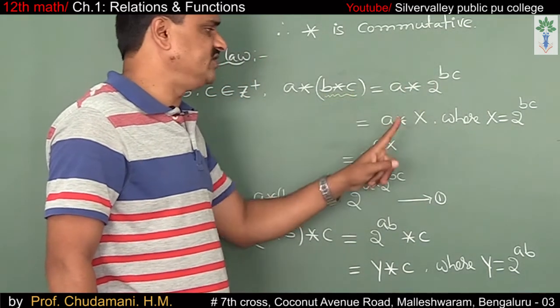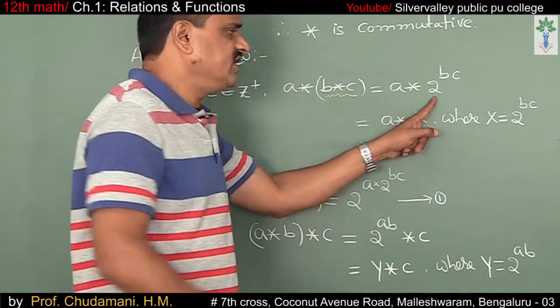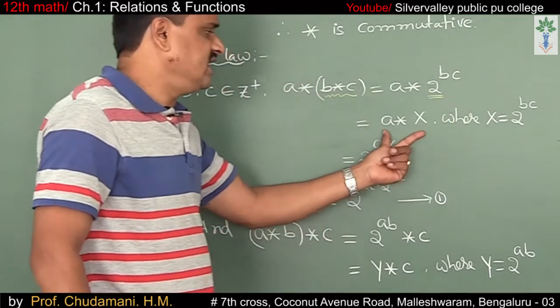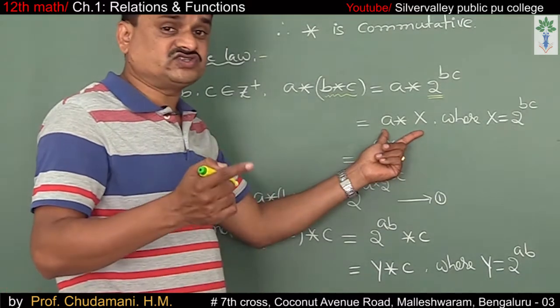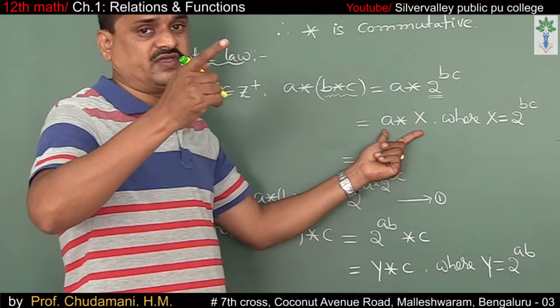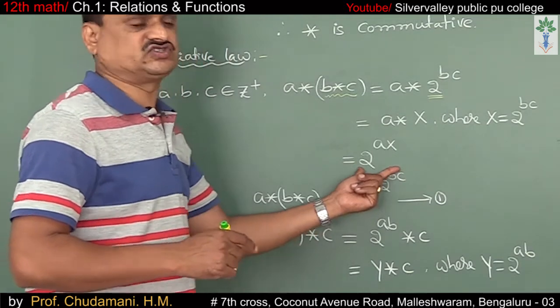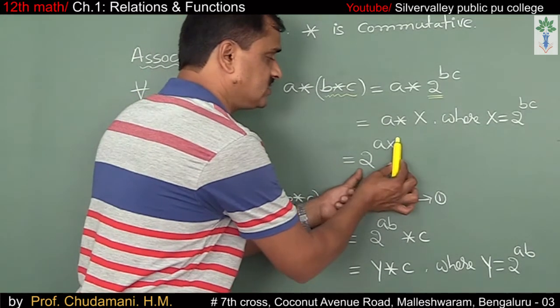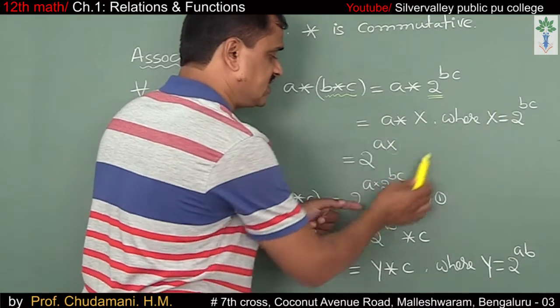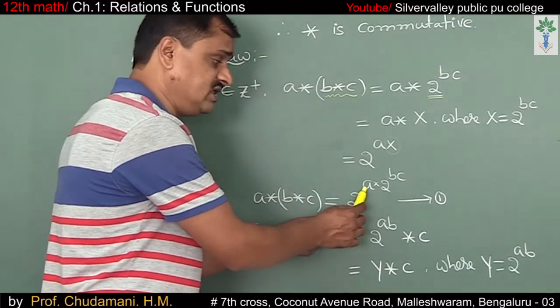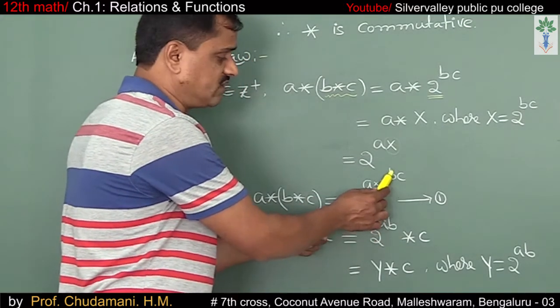Let me denote 2 to the power of bc as some x. a star x means 2 to the power of ax. Now in place of x, I resubstitute 2 to the power of bc: 2 to the power of a times 2 to the power of bc.